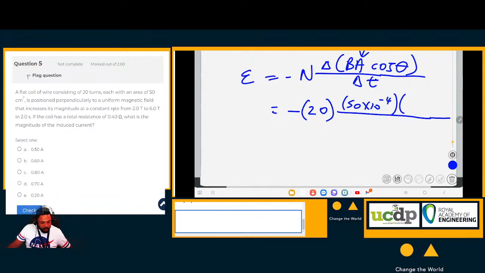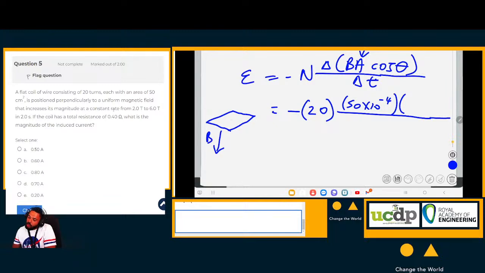Now the cosine. They tell us that the area is positioned perpendicular to a uniform magnetic field. So if the area is perpendicular to a magnetic field, it means that the area vector is parallel, because the area vector is perpendicular as well. It's kind of easy. Let's say this is the area. This is the loop. Okay, they tell us that the magnetic field B is pointing downwards.